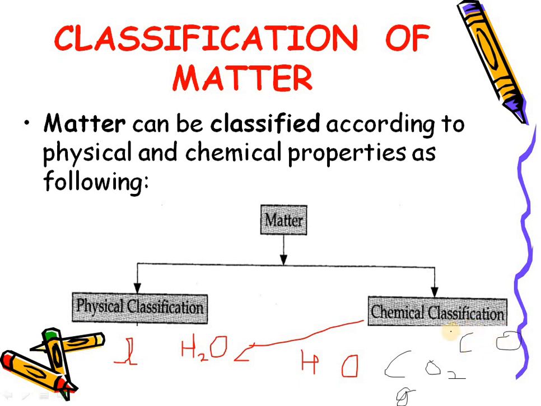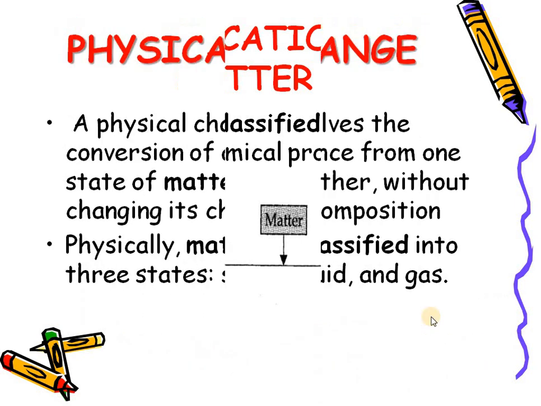So I am saying that each and everything has both classifications, physical as well as chemical. If it defines its state, then it is its physical classification, and if it describes the composition, then it is its chemical classification.